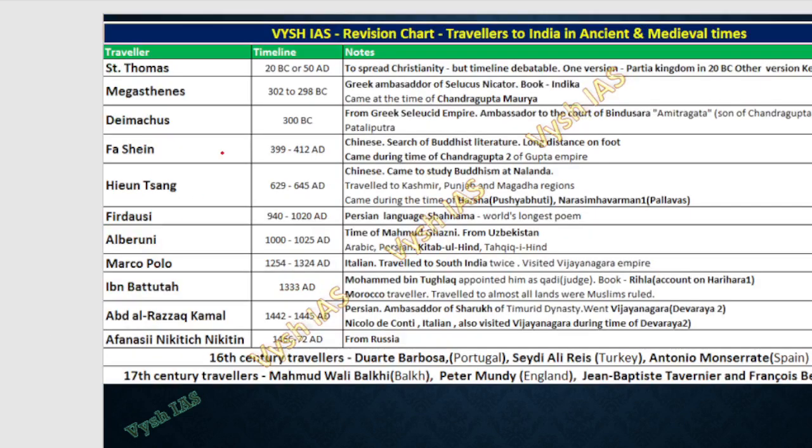Okay, these are the travelers, which again is not from a single textbook. Including from France, England, Turkey, the Middle East, Russia, China, from everywhere travelers have come. So which timeline they came, during which rulers' time they came, what was their important contribution, why are they remembered, whether UPSC asked any factual question about them, everything is there. So try to study all this, because if I read it out one by one, it is simply reading. So you have to read it and learn it by heart. There's nothing to explain here. This is the summary chart and not the explanation chart. Those who have read the textbook will find this image very interesting and easy to learn by heart.